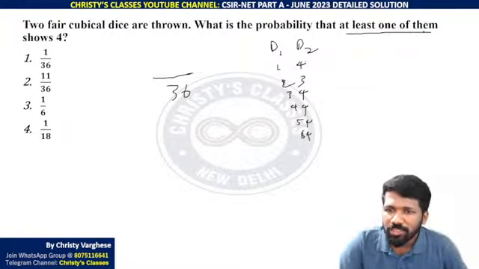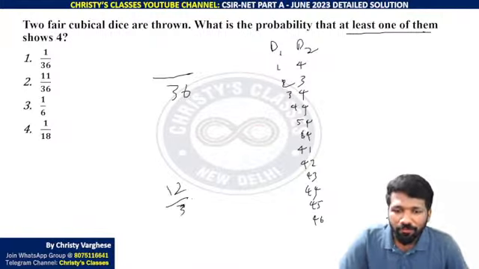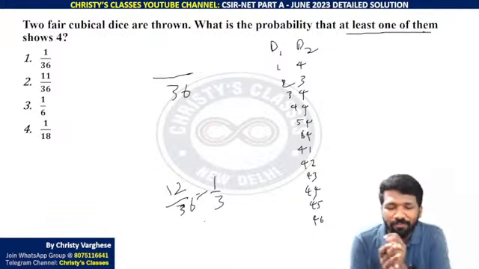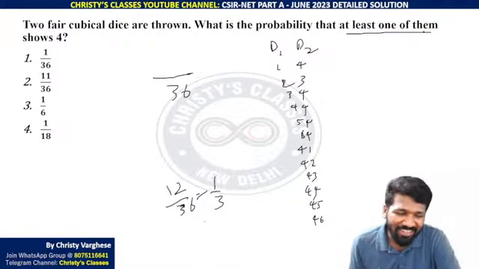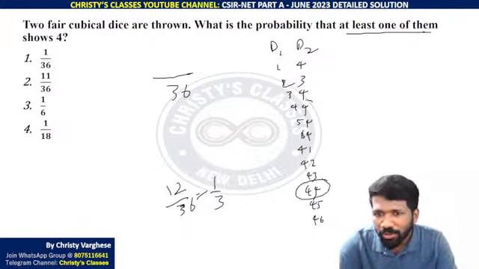Now the possibility of getting 4 on dice 2. And if dice 1 shows 4, that is also okay: 4,1; 4,2; 4,3; 4,4; 4,5; 4,6. Now let me tell you one mistake students can make. They count 12 by 36. Fortunately they haven't given an option 1 by 3. If there was an option 1 by 3, many would have opted for it, thinking this is 12 by 36, that is 1 by 3. But the problem is, it is not 12. This 4,4 you cannot count twice. It is already counted in this list, so you cannot count it in the other list. That is why it is 11 by 36.